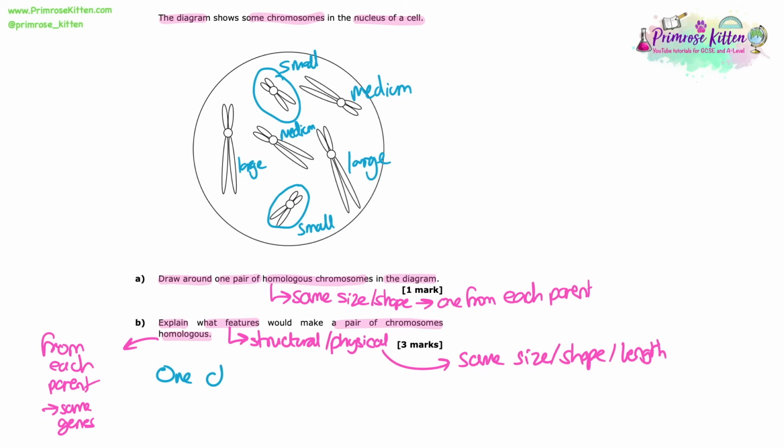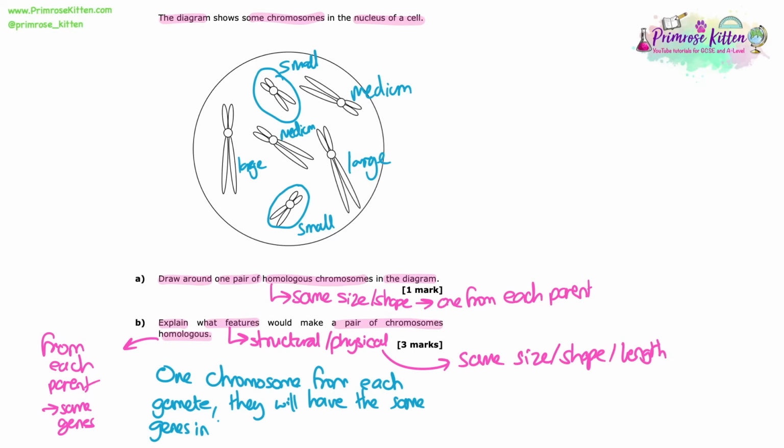So you don't get any marks for talking about them being identical because they're not, because one comes from each parent. So although they will contain the same genes, they can contain different alleles. You've got loads of things you can say for these options in the mark scheme. I'm going to go for the fact that one chromosome came from each gamete or each parent. They're going to contain the same genes in the same order, and they're going to be roughly the same or similar size.